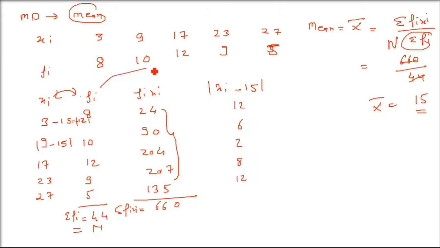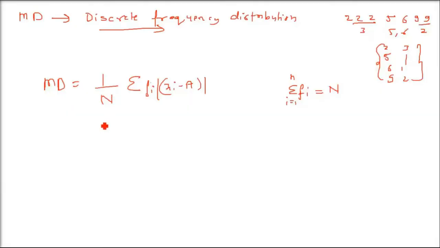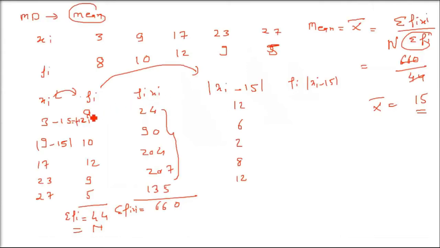One more thing you have to do now. You have to multiply fi with this modulus of xi minus whatever the mean or median comes. See, this is fi you have to multiply. In the previous distribution, you didn't have to multiply this, which was ungrouped data. Here you have discrete frequencies, so you have to multiply by the frequency.